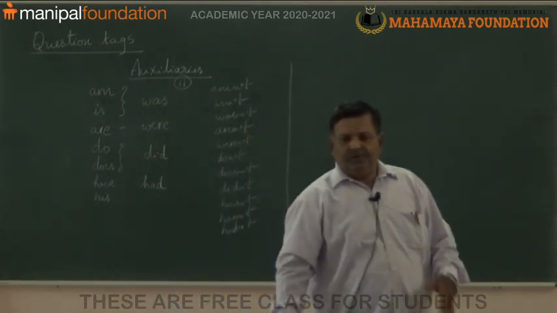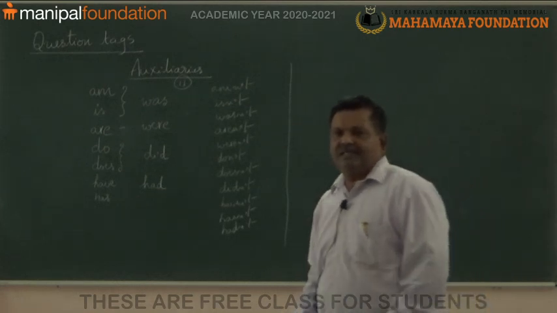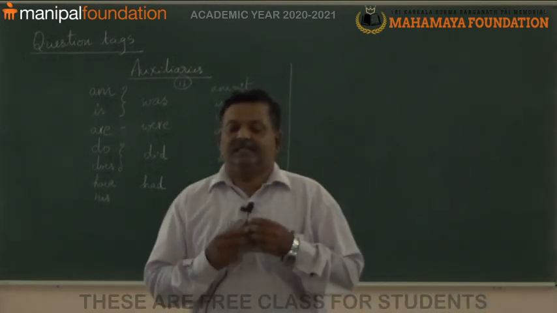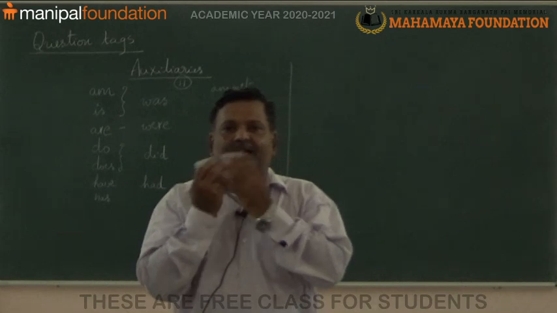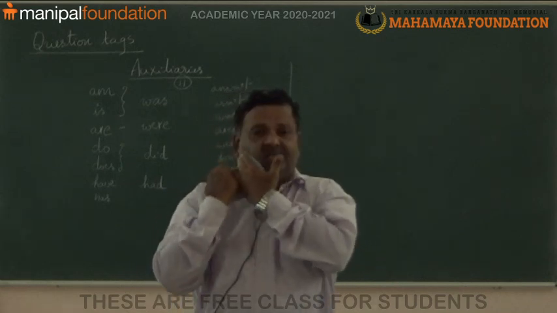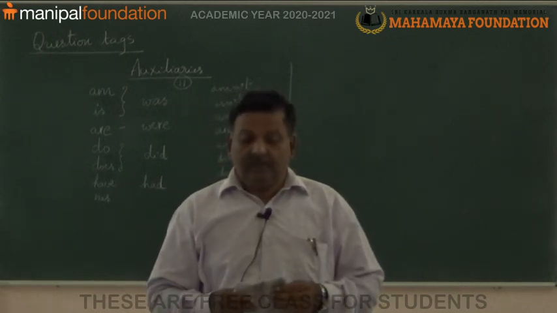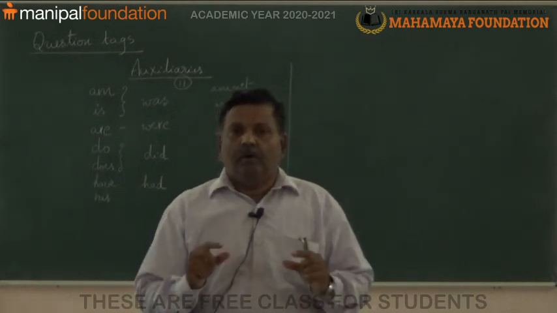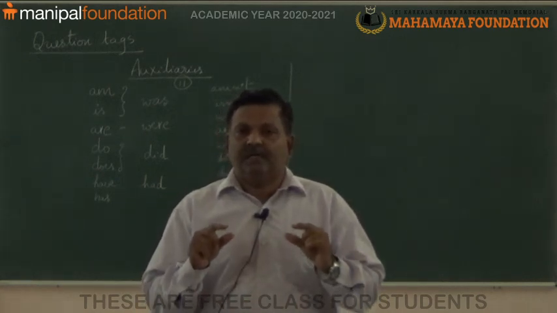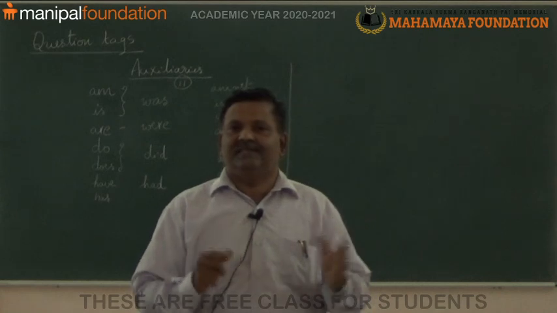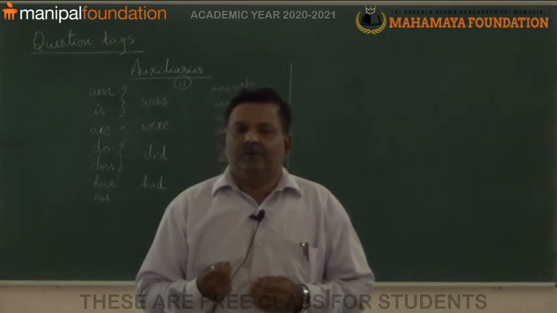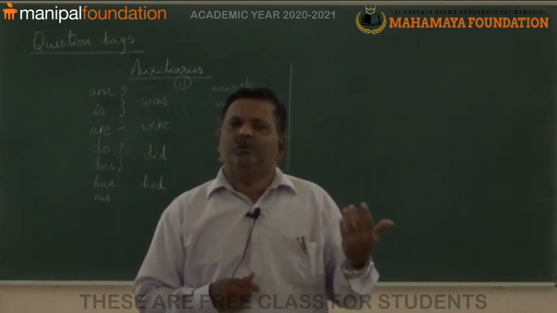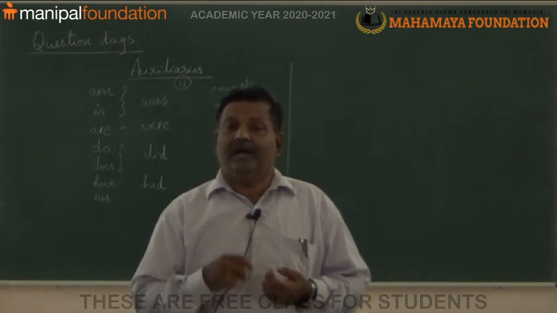So, we have discussed 11 auxiliaries, and there are also important 13 modal verbs. Modal verbs change the mood of the sentence. I should go there, I may go there, I will go there.